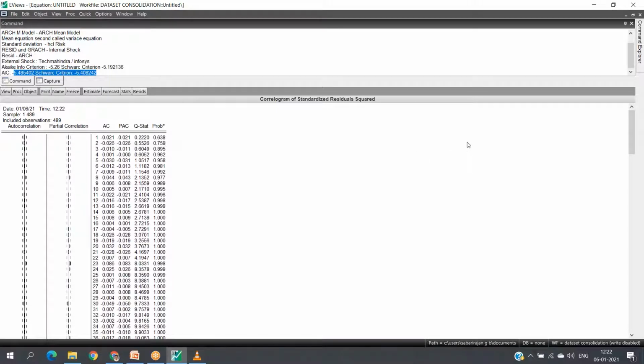Before that, what is serial correlation? We know correlation itself is a relationship between two variables.